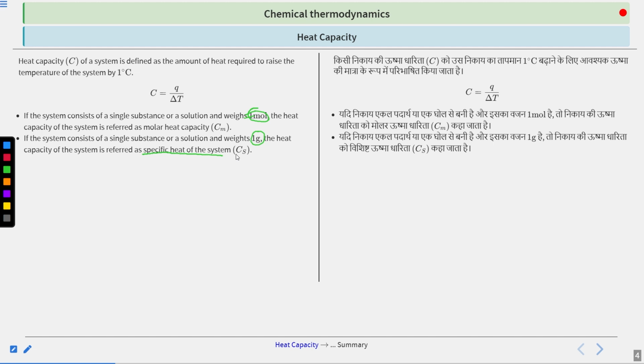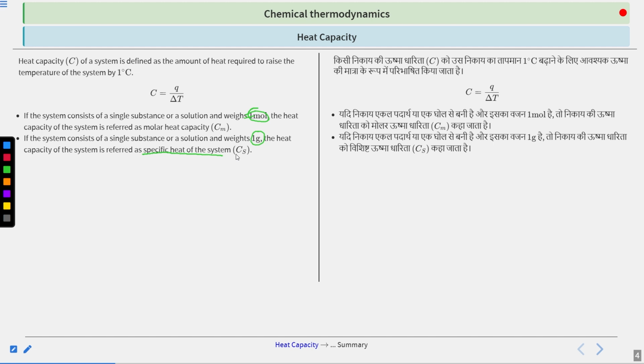And if you think about it in practical terms, if 1 mole has been defined, you take 1 mole of iron from any source. If you take the iron that is in your door, or the iron that is in a mineral, or in any apparatus, then 1 mole of that iron will always require the same amount of heat, irrespective of the source we are taking the iron from, but the composition of the iron should be perfect.